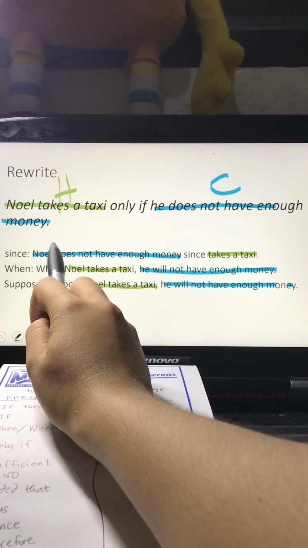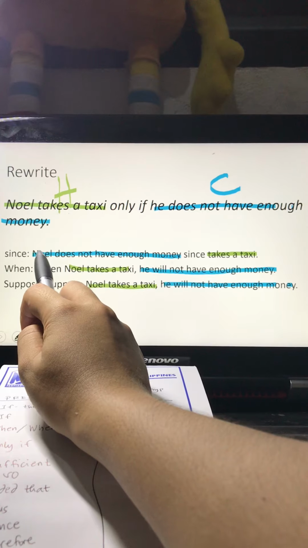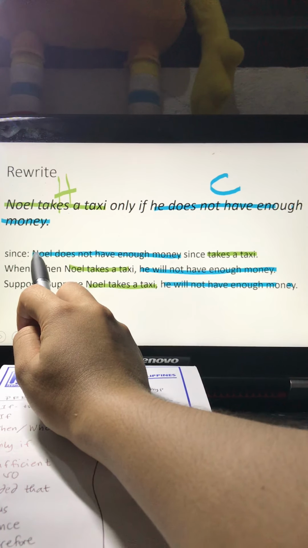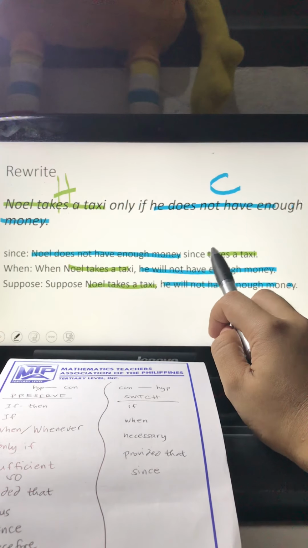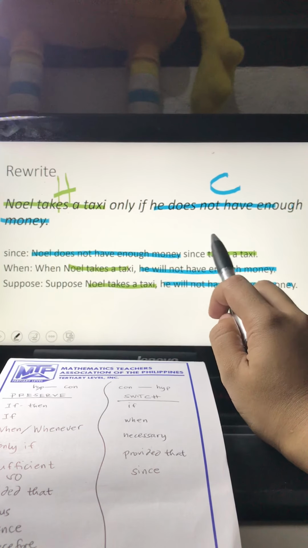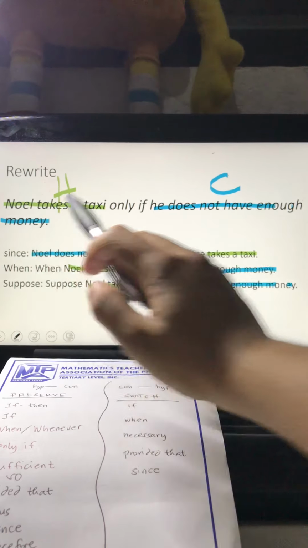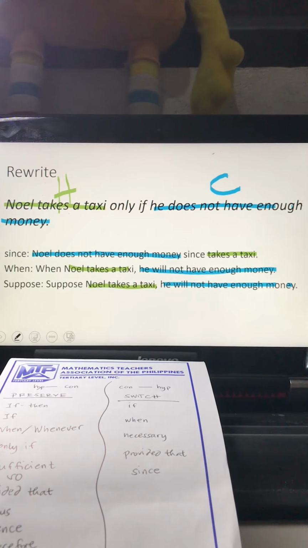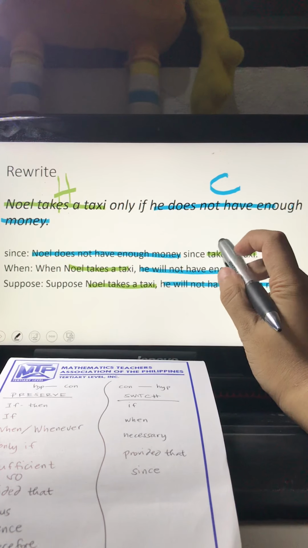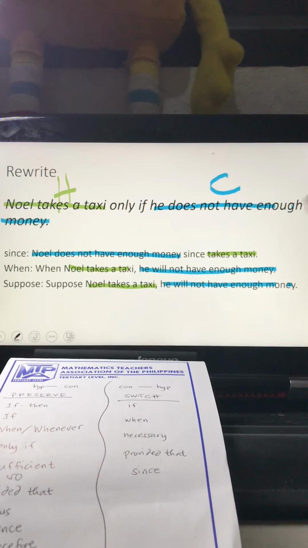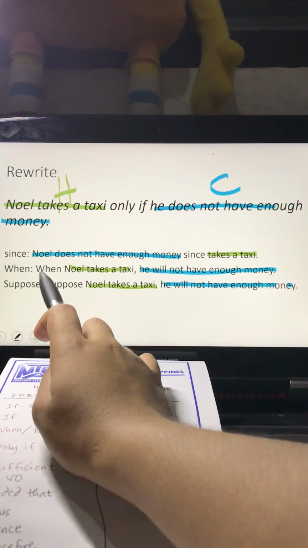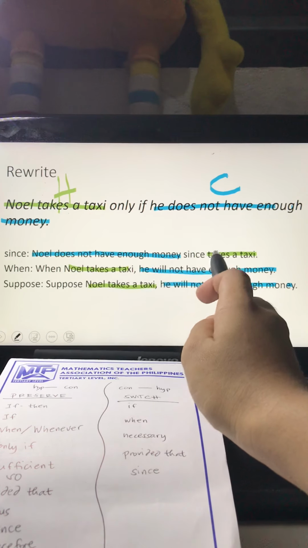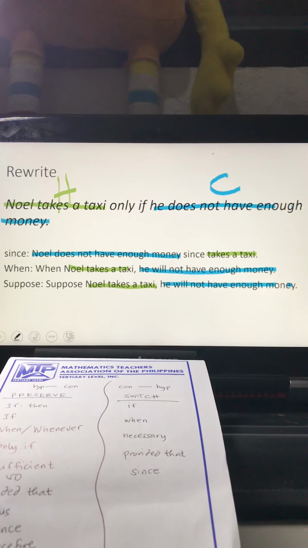But if we start at Noel and use the pronoun he, since he takes a taxi, he there would right away be talking about Noel. So please insert here he, that would refer to Noel, pronoun he. In that case, it would be: Noel does not have enough money since he takes a taxi. Correct.